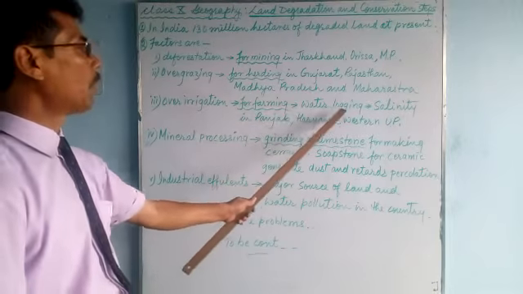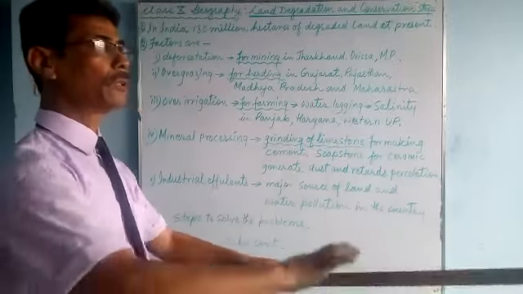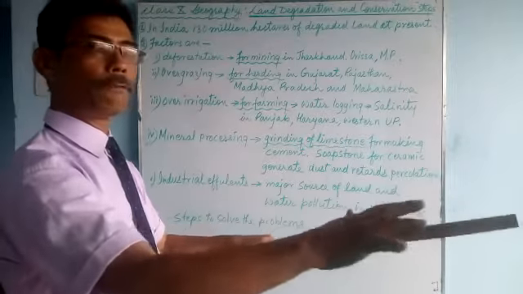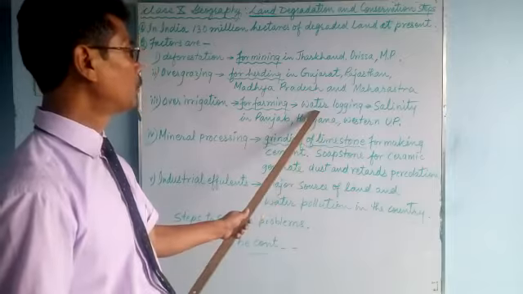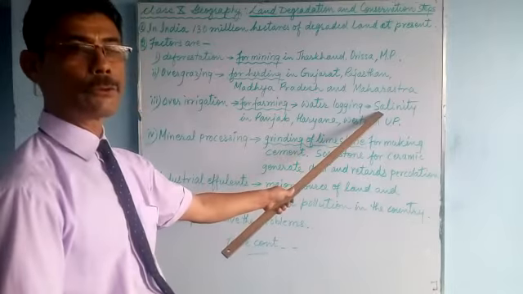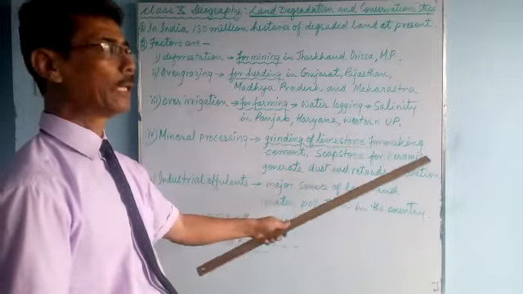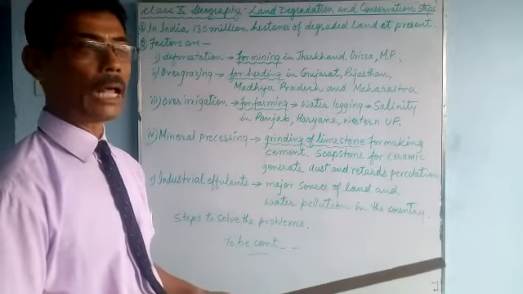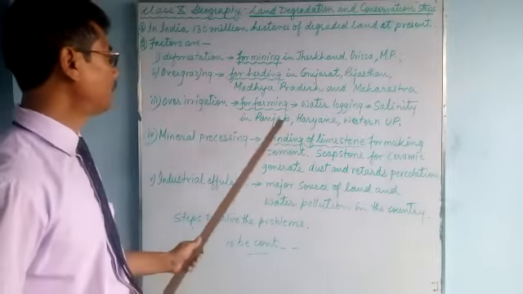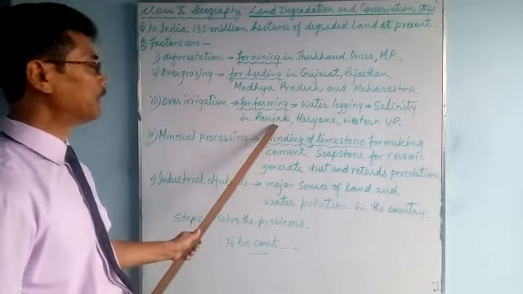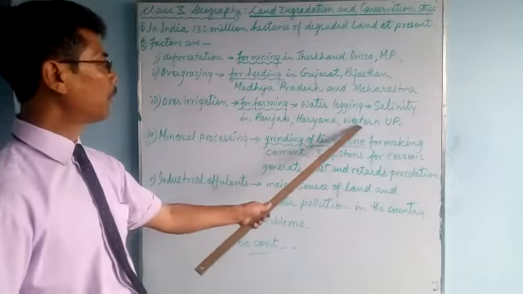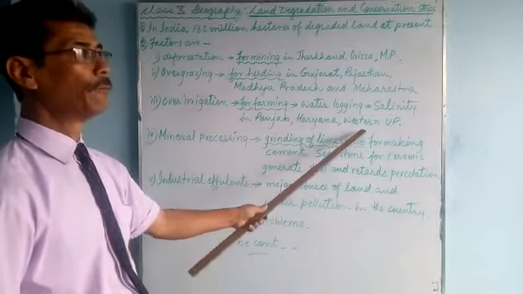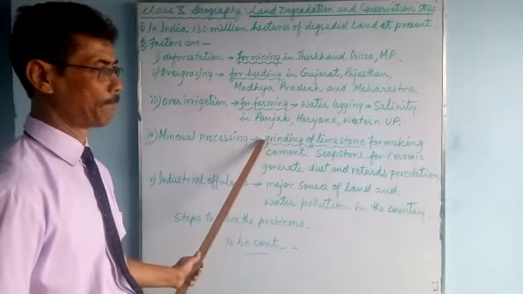This will lead to waterlogging. Waterlogging means the water remains there for a longer period. This will increase the salinity of the soil. Due to fertilizers, the soil becomes very saline. This takes place especially in Punjab, Haryana and Western Uttar Pradesh, where food crops grow in plenty.